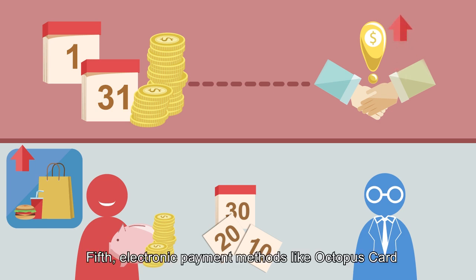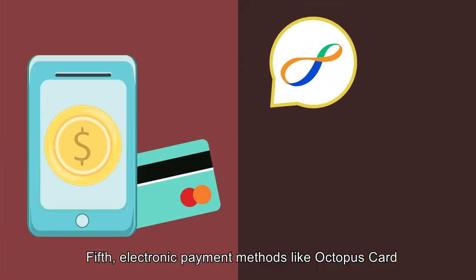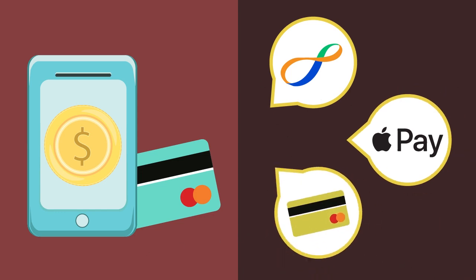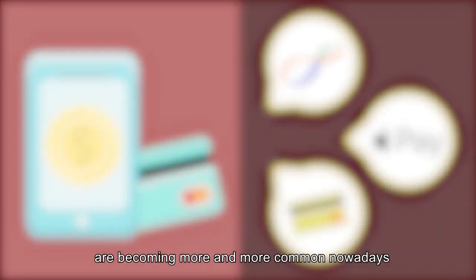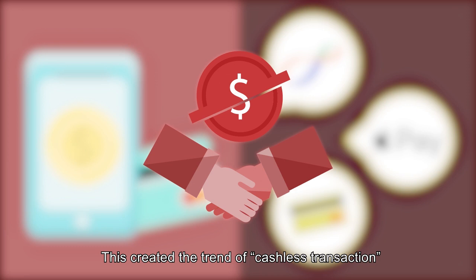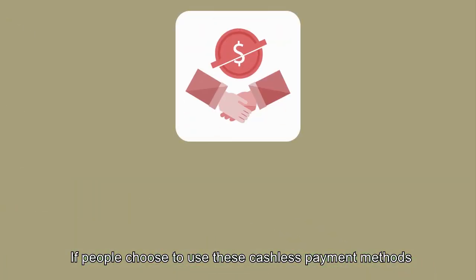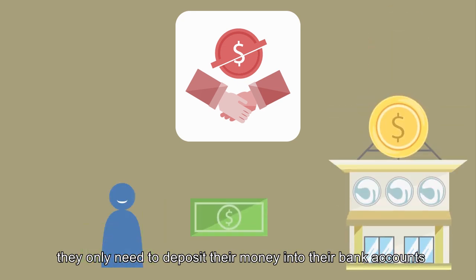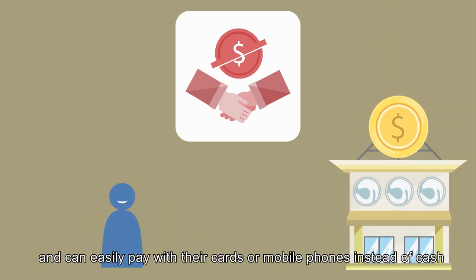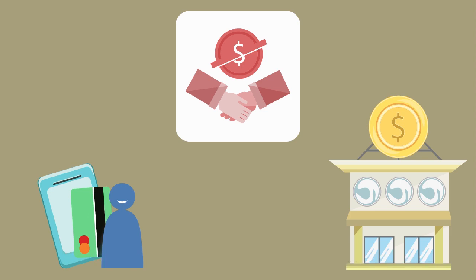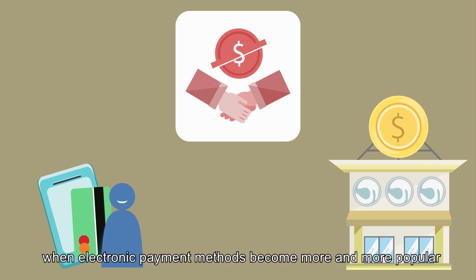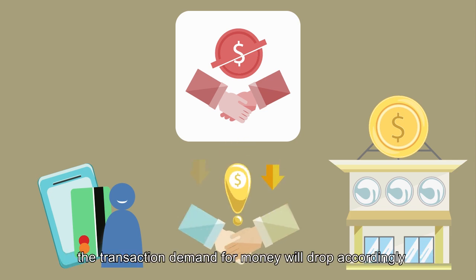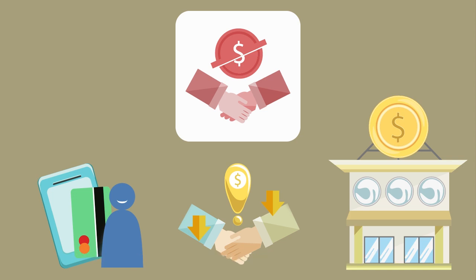Fifth, electronic payment methods like Octopus Card, Apple Pay, and credit cards are becoming more and more common nowadays. This created the trend of cashless transaction. If people choose to use these cashless payment methods, they only need to deposit their money into their bank accounts and can easily pay with their cards or mobile phones instead of cash. As a result, when electronic payment methods become more and more popular, the transaction demand for money will drop accordingly.